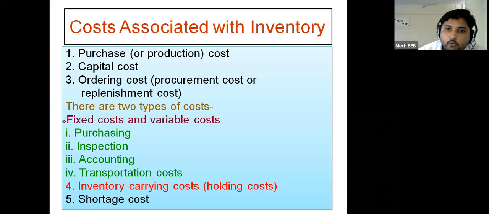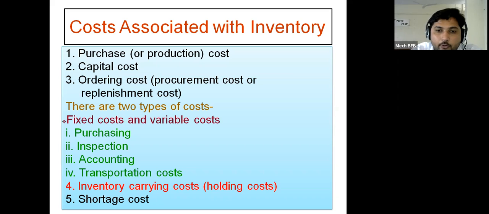Okay, so last, write down cost associated with inventory. First, purchase cost or production cost. If it is related to the raw material, then it will be purchase cost, and if it is related to the finished goods, then it will be considered as a production cost. Then second one, capital cost. Hope you understood the meaning of capital cost.